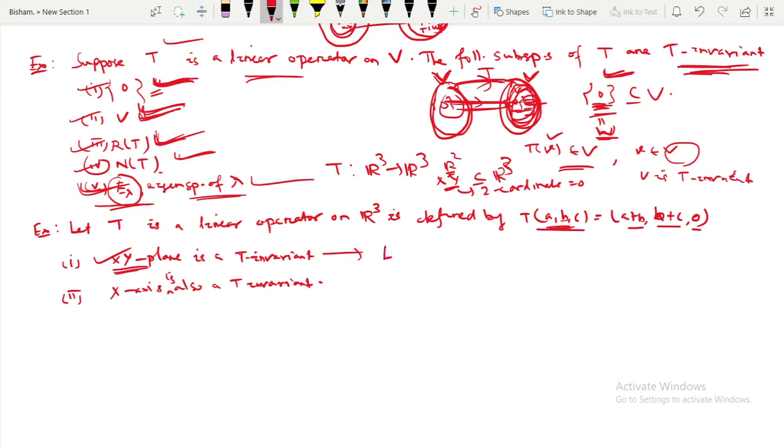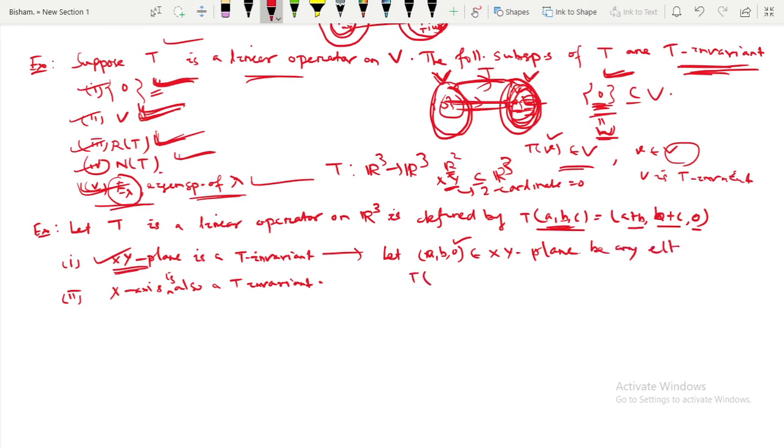Let us take any element from the xy plane, let it be a comma b comma 0. This belongs to the xy plane because its z coordinate is 0.